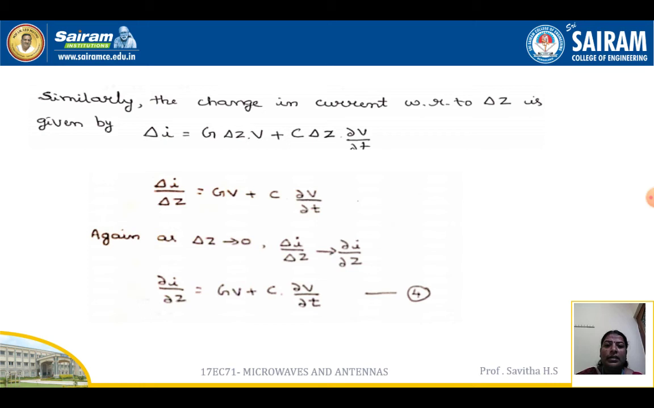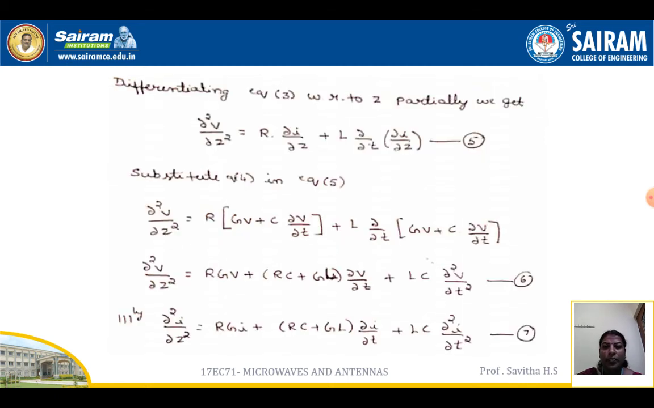Similarly, the change in the current with respect to delta Z is given by delta I is equal to G into delta Z into V plus C into delta Z into dou V by dou T. So delta I by delta Z is equal to G into V plus C into dou V by dou T. Again, as delta Z tends to 0, delta I by delta Z is equal to dou I by dou Z is equal to GV plus C into dou V by dou T.